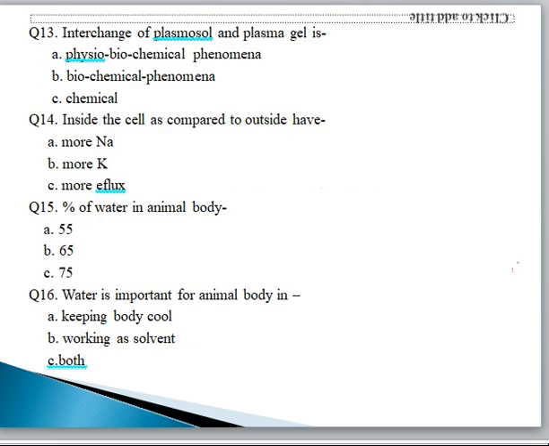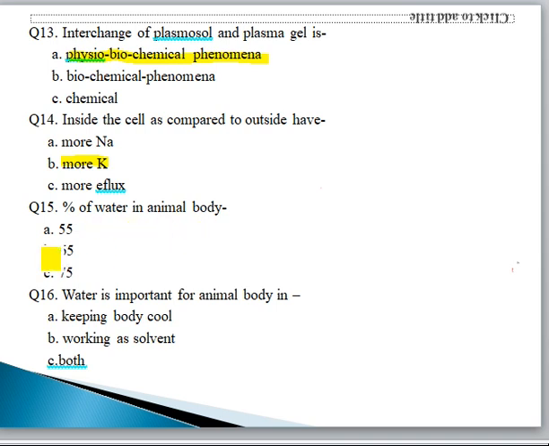Question number 13. Interchange of plasmosol and plasmagel is a biochemical process or chemical process. The correct option is physiochemical phenomena. Next, question number 14. Inside the cell as compared to outside we have more sodium, more potassium or more efflux. So the correct option is more potassium.